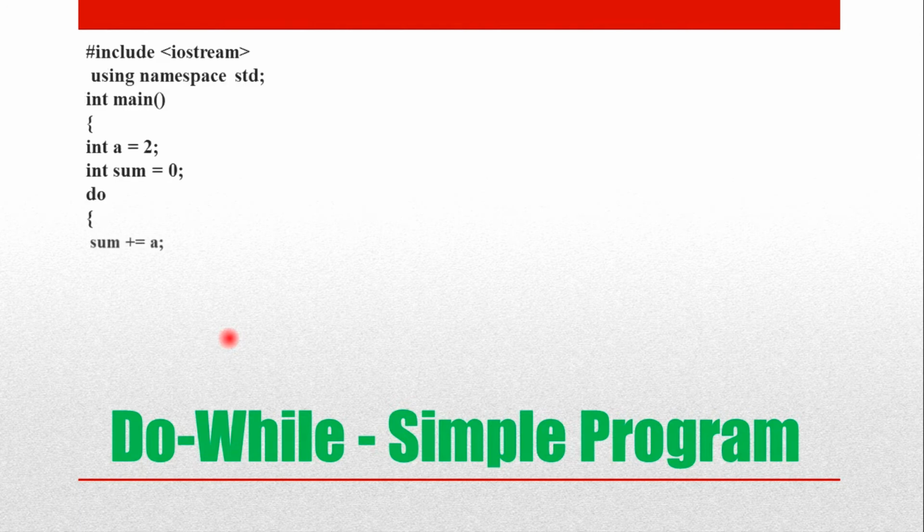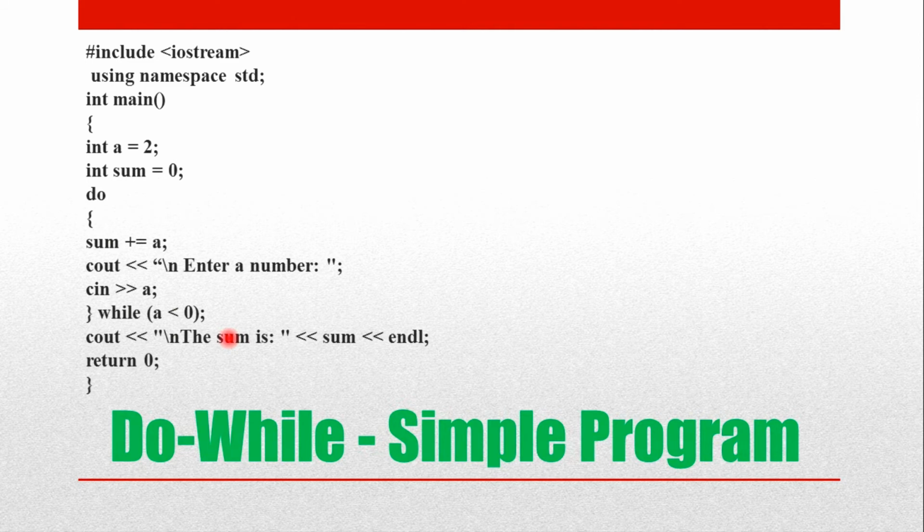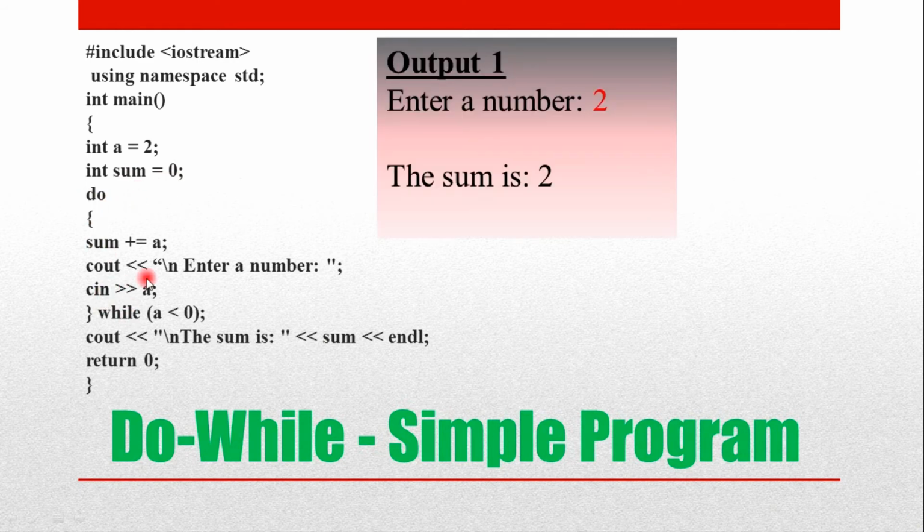Again a simple program, again the same program, but there are some differences here. Yes, a value I have changed it as 2 now. Earlier in the previous program it was 0. Now the a value is 2 and the sum value is 0. Now again the do while loop. Fine. We will see a sample. Now what is the condition here? While a is less than 0. So when will the loop continue? Only if the condition is satisfied, only if I am giving my a a negative value. So now what happens? We will see.